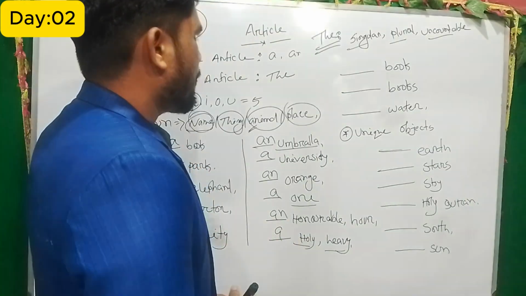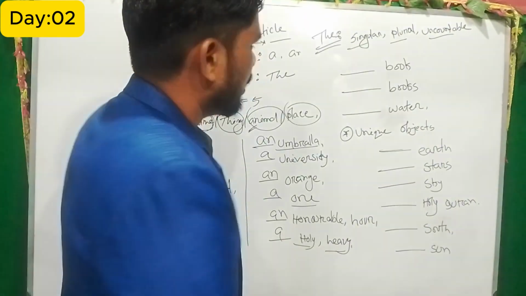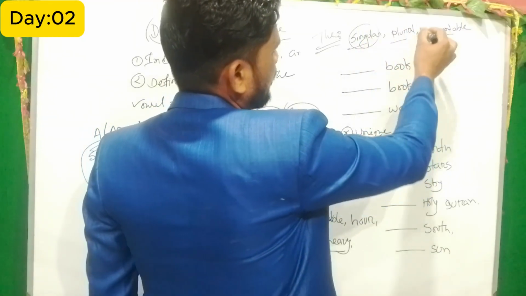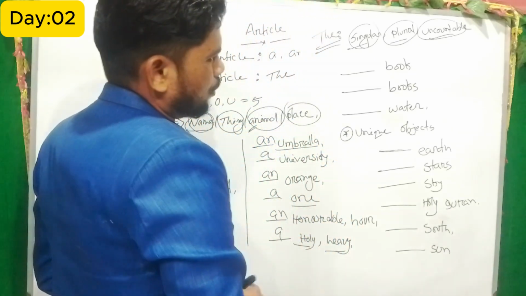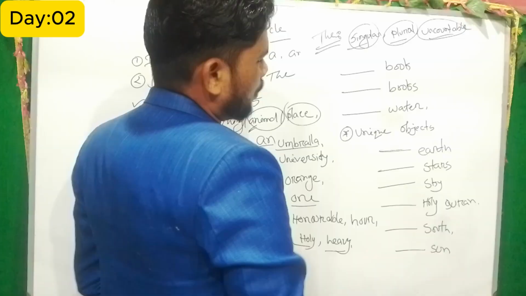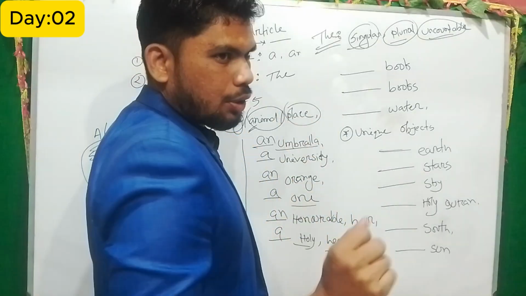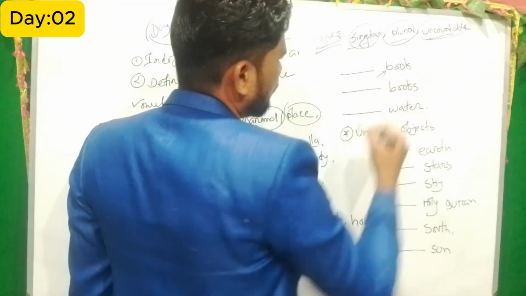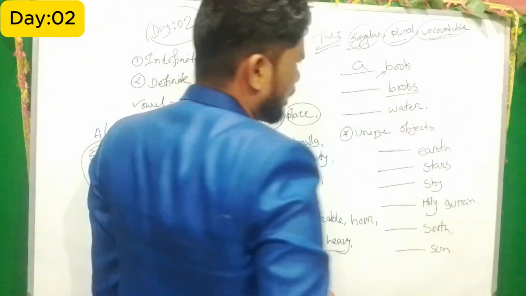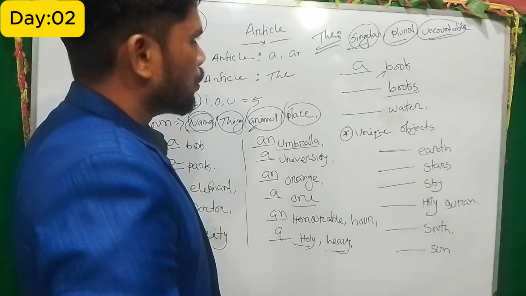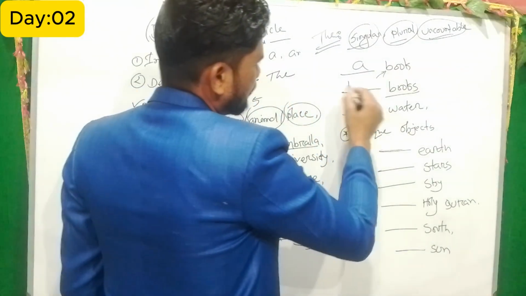Okay, so this is, it can be used everywhere. It can be used in front of singular, it can be used in front of plural, it can be used with uncountable things. Okay, the first example I would like to give you, that is book. Book is singular, countable. And the sound is consonant. Actually it begins with the letter B, which is a consonant, so we have to use a. And books, we know that it's plural. So also we know that when the plural noun comes, we have to use the.